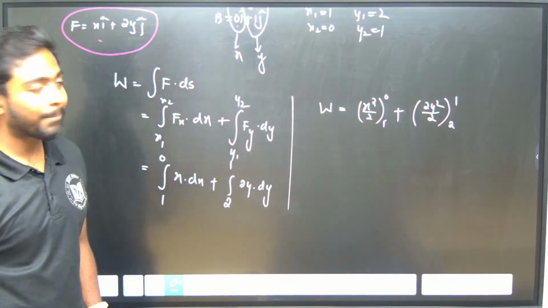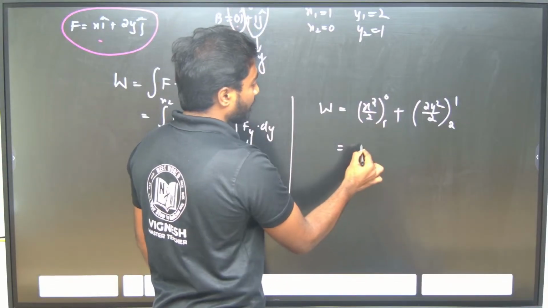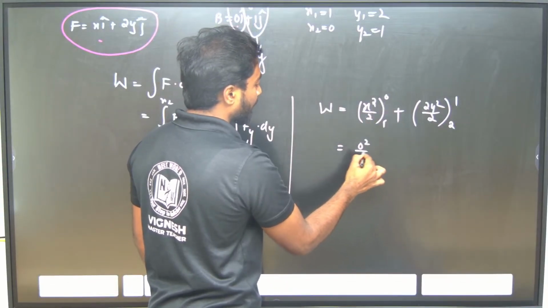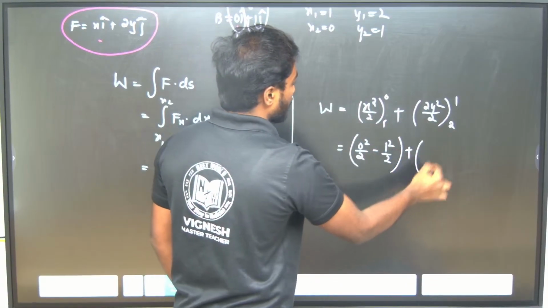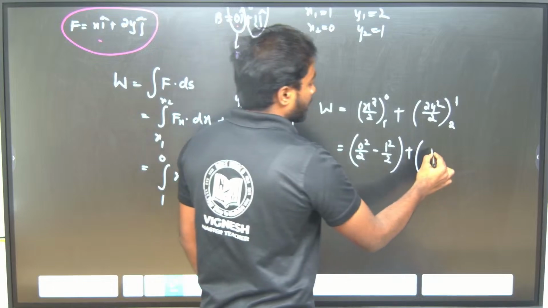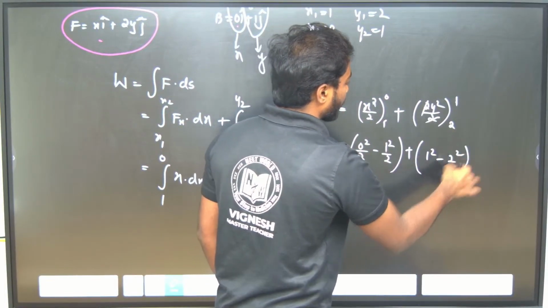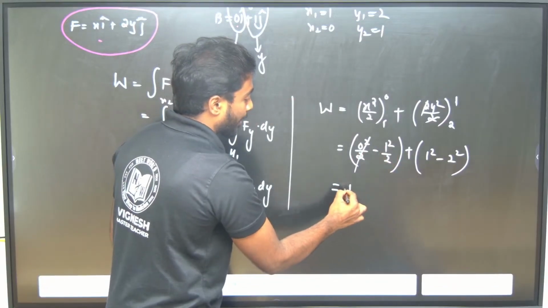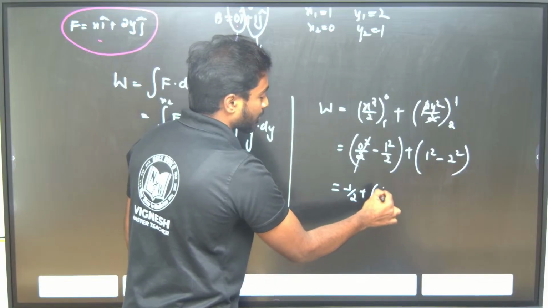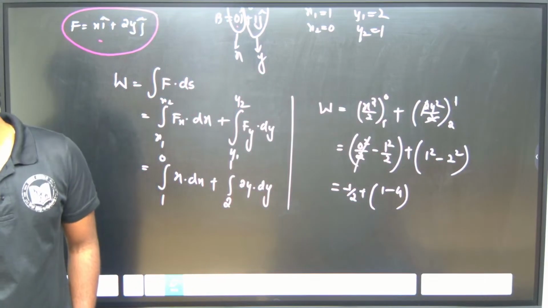Now we should do upper limit minus lower limit. So the upper limit is 0, so 0 square by 2 minus 1 square by 2, plus the 2 will get cancelled, so y square, 1 square minus 2 square. So this is minus 1 by 2 plus 1 minus 4.